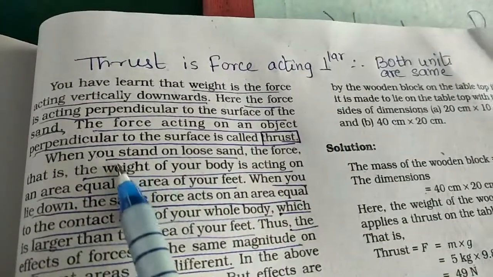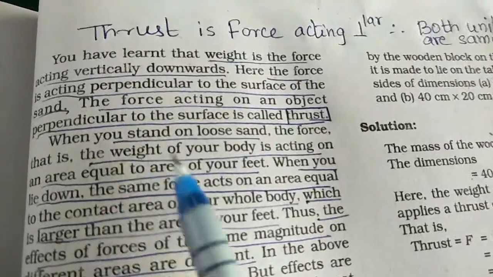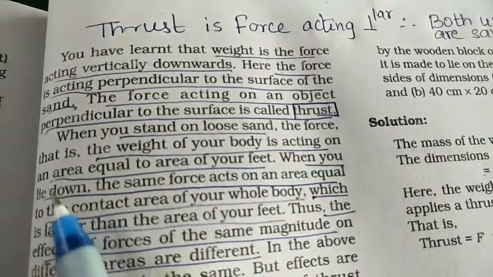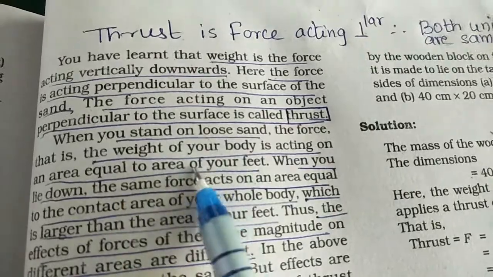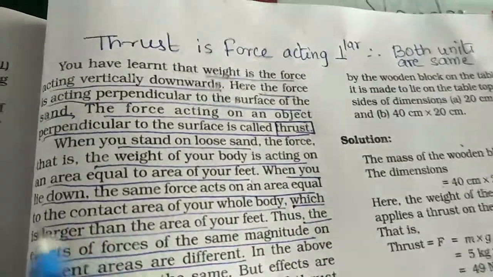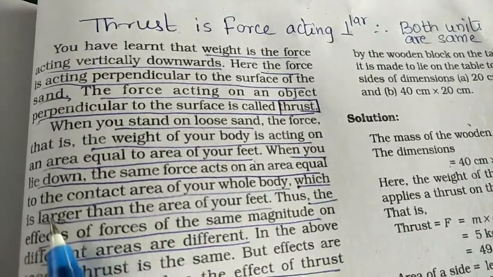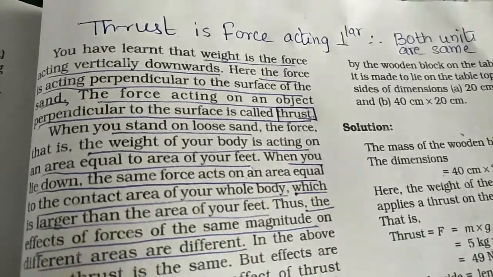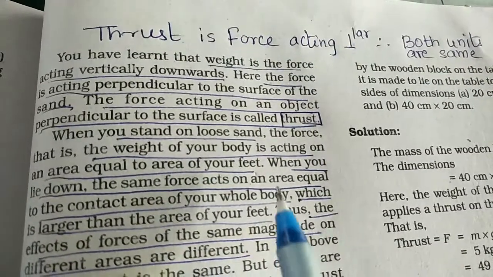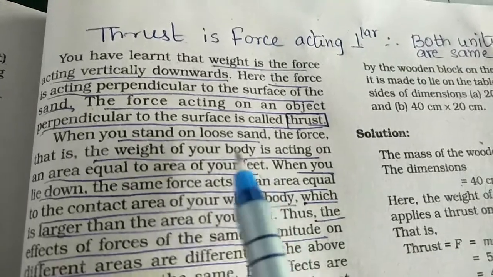Now when you stand on the loose sand, what happens? When you are standing, the entire weight of your body is acting on a very small area, that is the area equal to your feet. Similarly, when you are lying down, the force is acting on an area which is equal to the contact area of your whole body. Now here also the whole body is exerting force when you are standing.